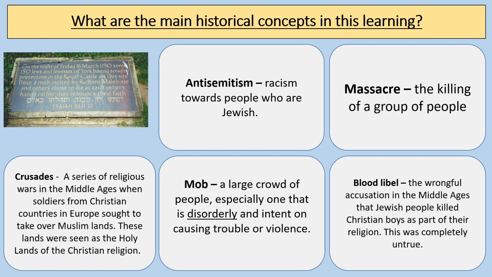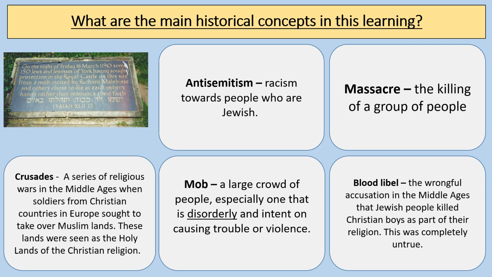So the main historical concepts in this learning that we're going to focus on in this lesson is anti-Semitism, which means racism towards people who are Jewish. A massacre is the killing of a group of people. The Crusades were a series of religious wars in the Middle Ages when soldiers from Christian countries in Europe sought to take over Muslim lands. These lands were seen as the holy lands of the Christian religion.